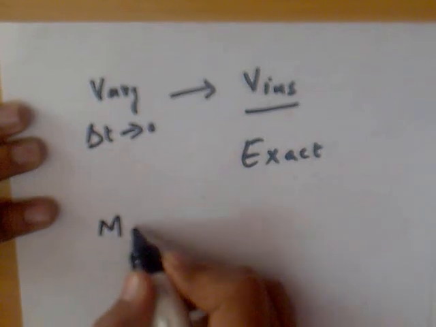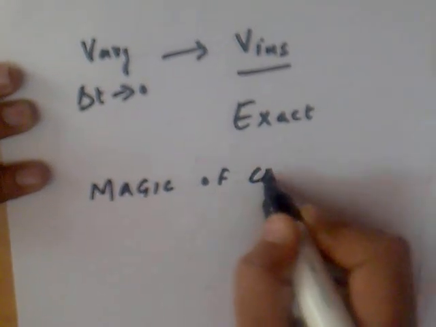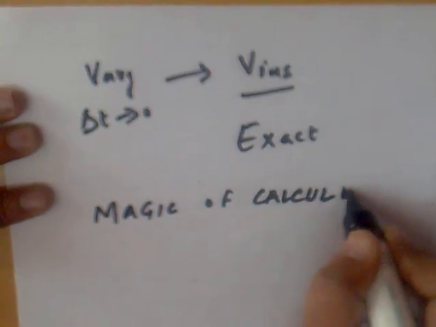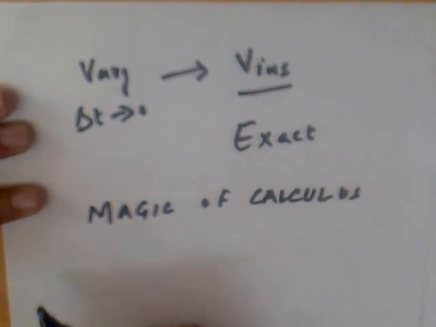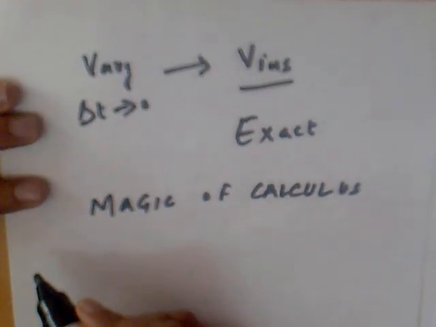That is the magic of calculus. We divide a number by 0 and we get an exact number.